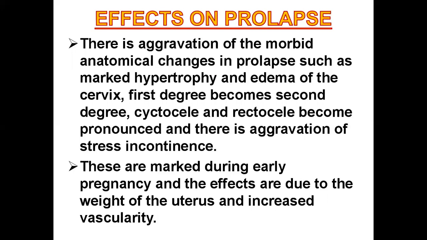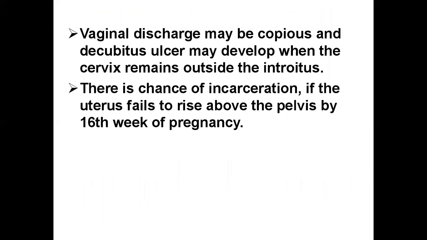Cystocele and rectocele become pronounced and there is aggravation of stress incontinence. These are marked during early pregnancy and the effects are due to the weight of the uterus and increased vascularity. A vaginal discharge may be copious and decubitus ulcer may develop when the cervix remains outside the introitus.